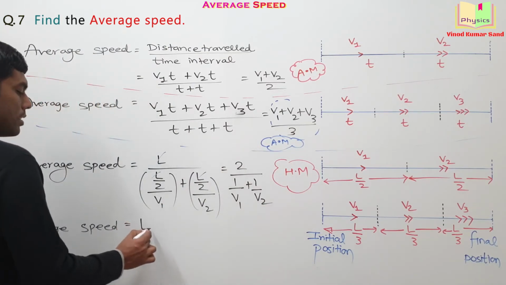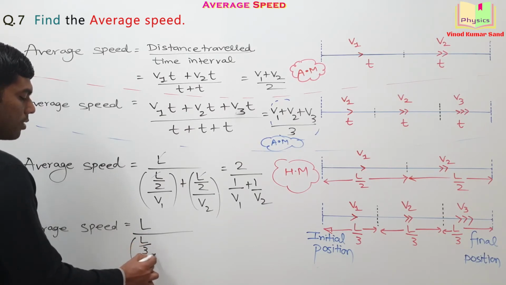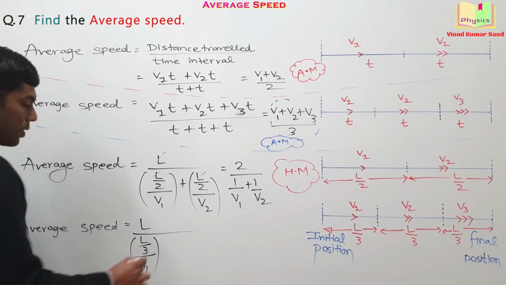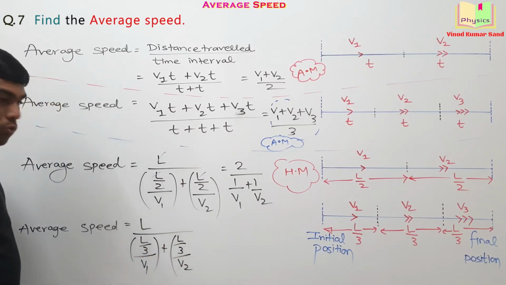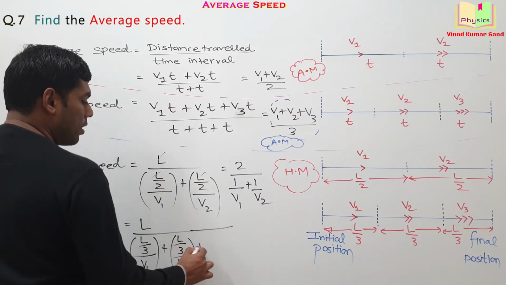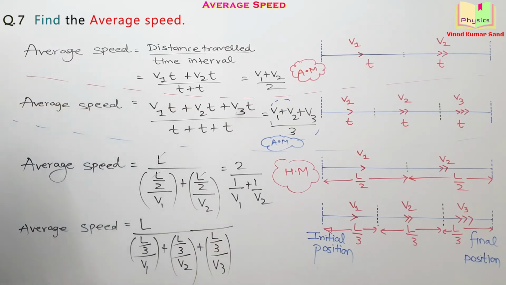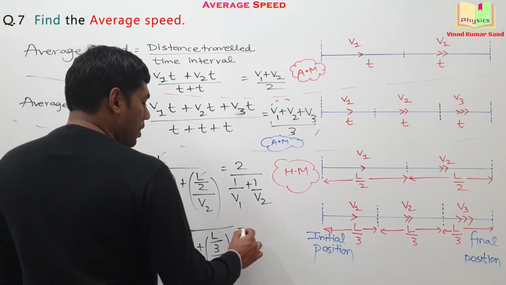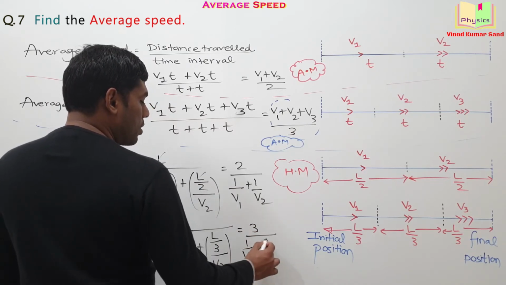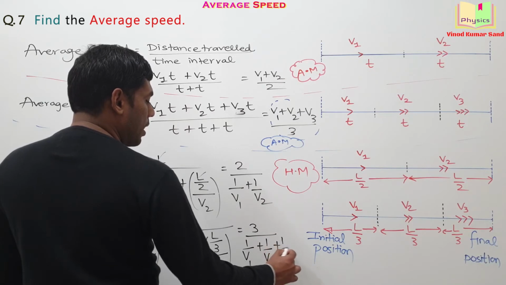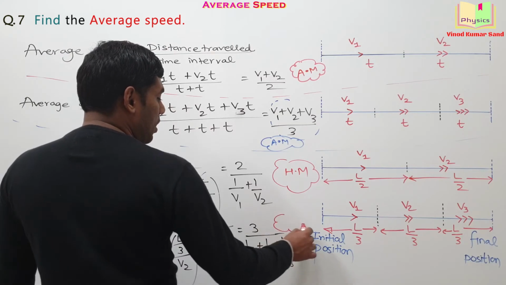The distance traveled is L and the time taken in the first part of the journey is L by 3 divided by V1. Then the time taken in the second part of the journey is L by 3 divided by V2. And the time taken in the third part of the journey is L by 3 divided by V3. Do you agree? So this will come out to be 3 divided by 1 by V1 plus 1 by V2 plus 1 by V3. This is also the harmonic mean.